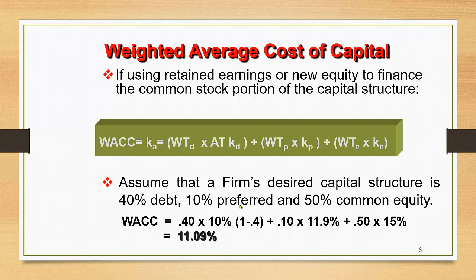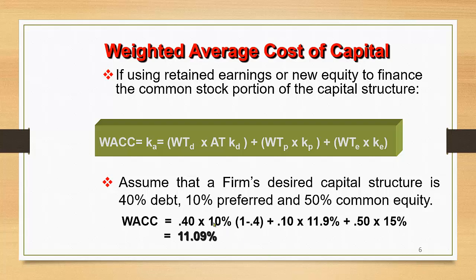Then plus 10% is the preferred stock weightage, and their cost 11.9%, as I've shown you before in the calculations, and then plus 50% common equity, which is 0.5, the weightage, multiplied by their required rate of return, let's say it is 15%. So when we solve this equation fully, we will get 11.09%. So this 11.09% is the weighted average cost of capital,